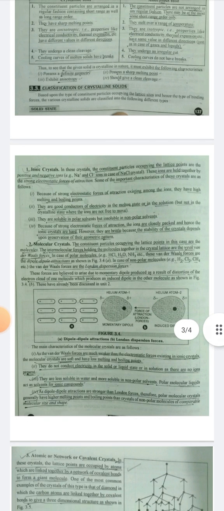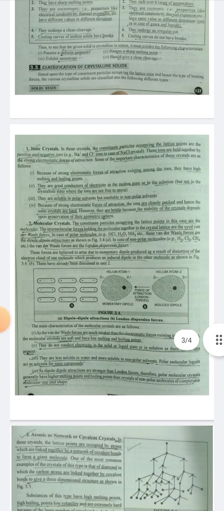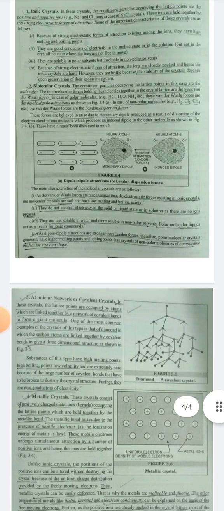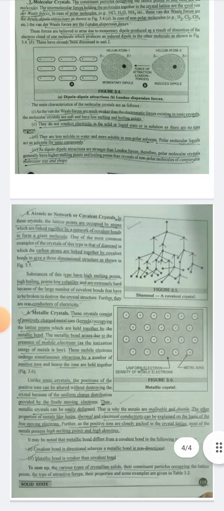The van der Waals forces or London dispersion forces. These forces are believed to arise due to momentary dipole formation as a result of polarization of the molecule. These have already been discussed in the unit. The main characteristics of molecular crystals are as follows.